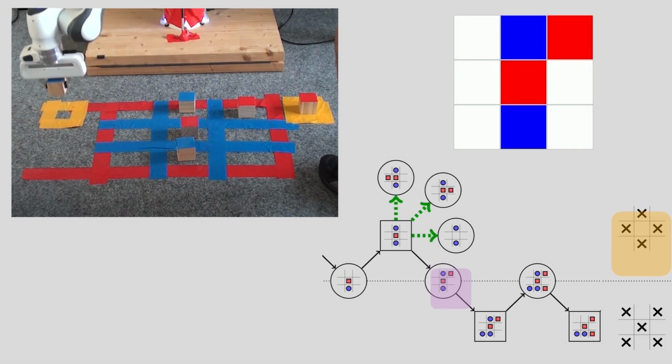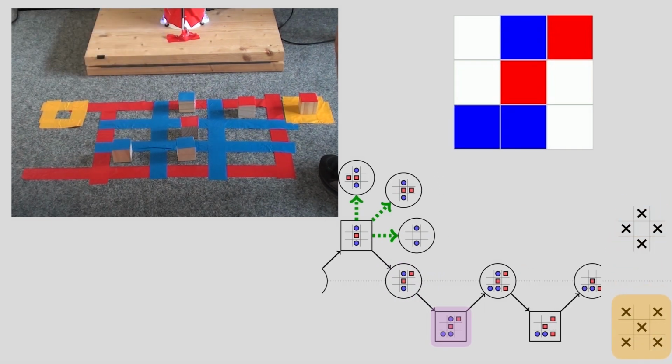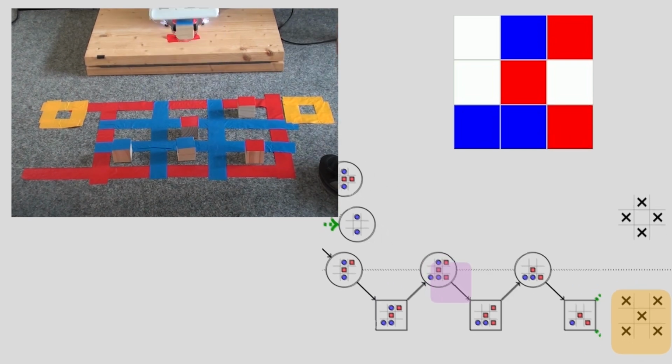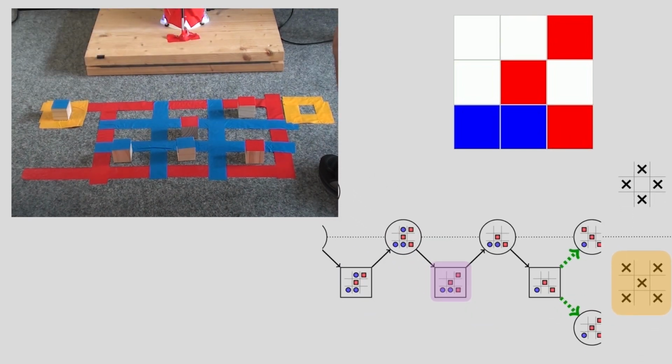So the robot here adapts its strategy to go towards the bottom target configuration instead. And from there on, both can play their strategy and finally reach a configuration that is consistent with both their tasks.